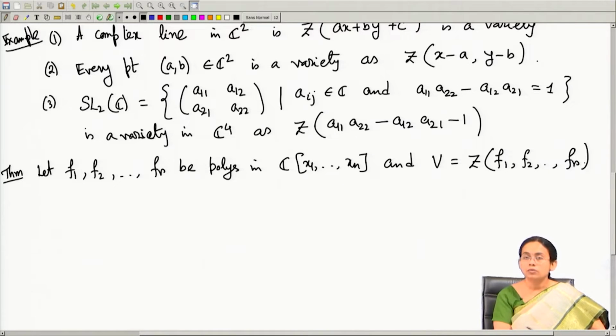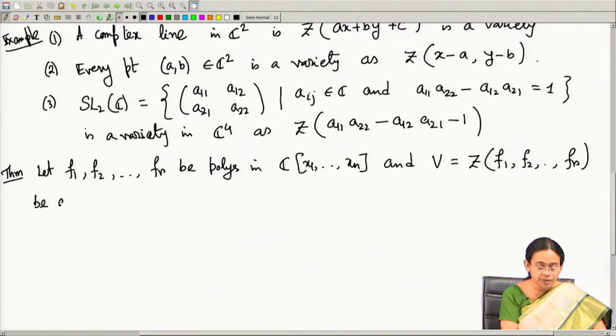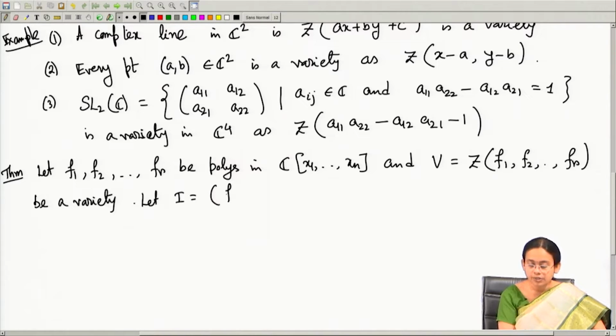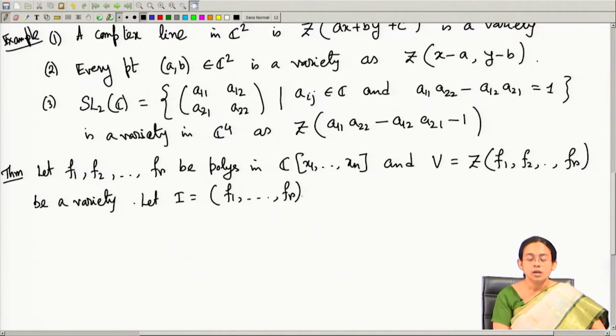So, V is the variety because this is the set of common zeros of finitely many polynomials, and let I be the ideal generated by these polynomials f1 up to fr. So, this I is an ideal in the polynomial ring in n variables and V is the variety in Cn. Okay. So, this is a subset of Cn, the set of common zeros of these polynomials.